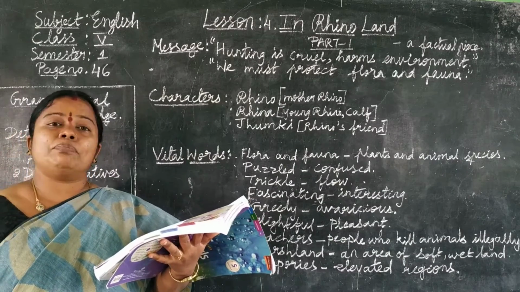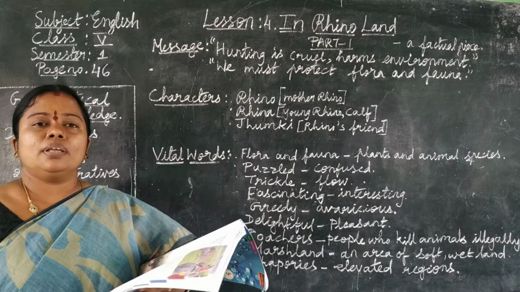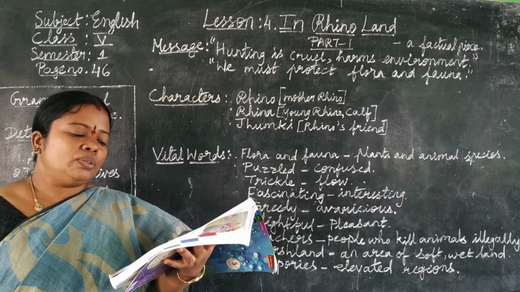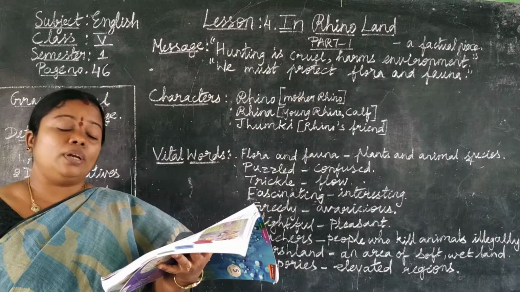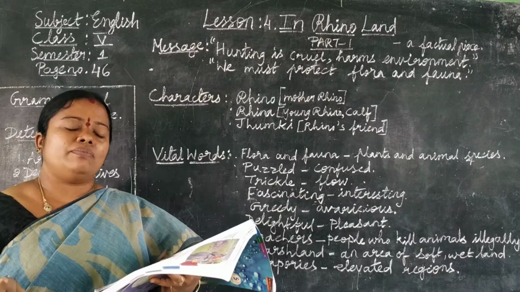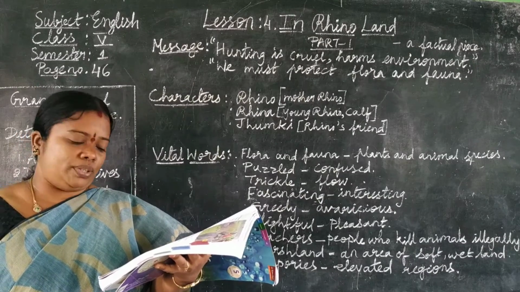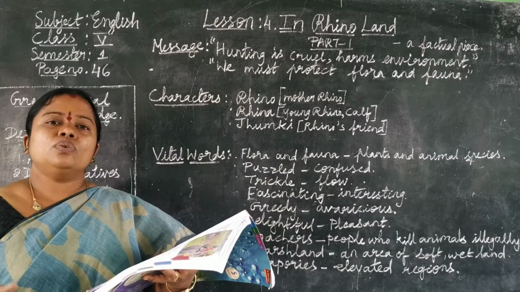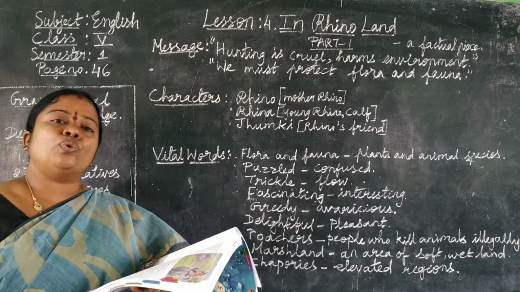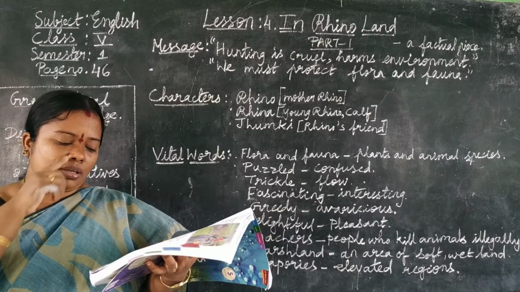What is Hoolock gibbon? Hoolock gibbon means a monkey. Okay, the name of a monkey. Did you know that the Hoolock gibbon is the only ape living in India? Once I showed Raina the Ganges dolphin in one of the rivers. So Mother Rhino showed Raina a Ganges dolphin in the river.